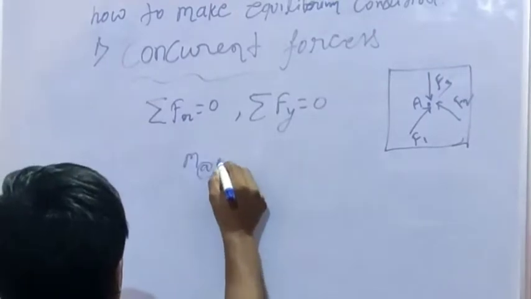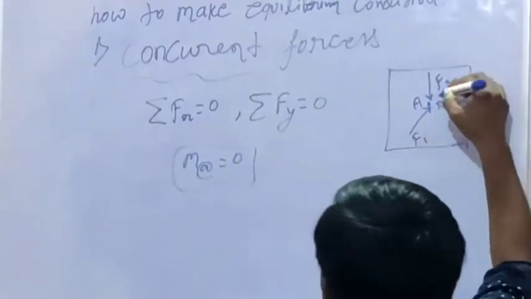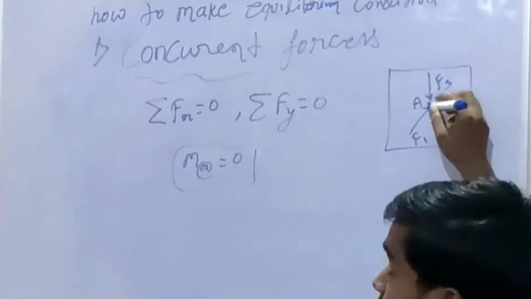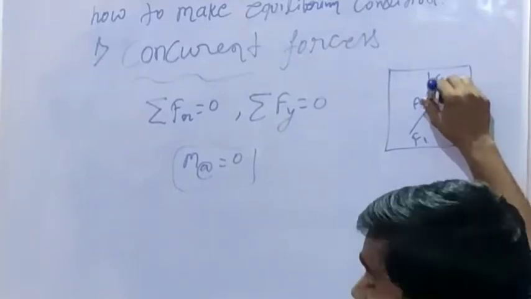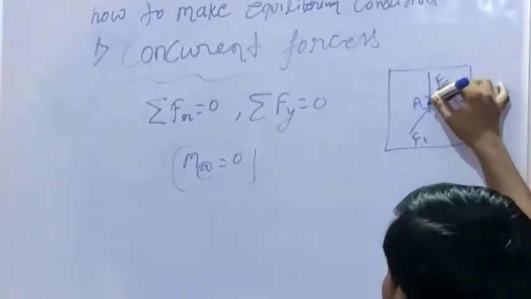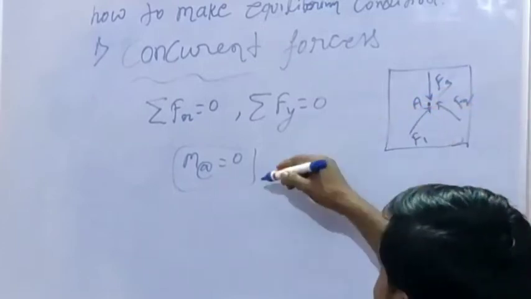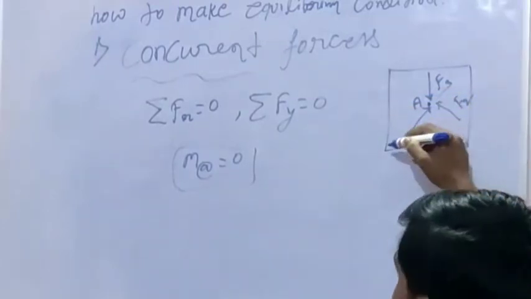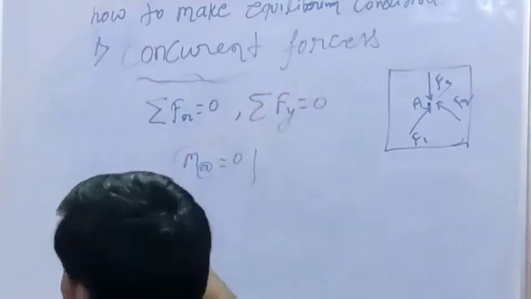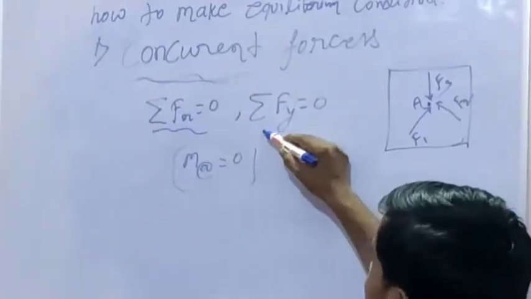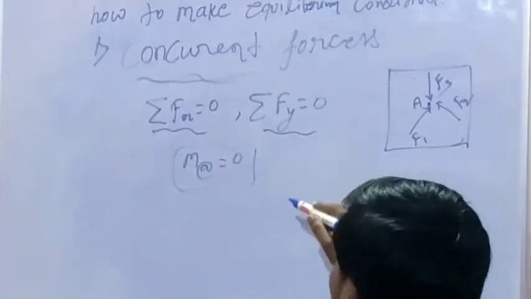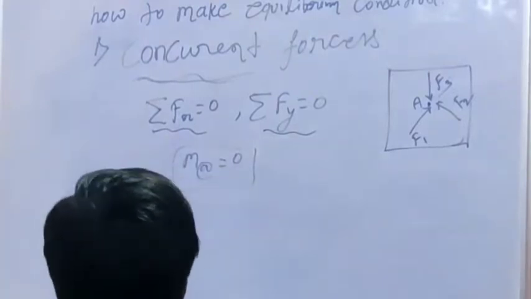Here the moment automatically becomes 0 because all the forces pass through a single point. If we calculate the moment about this axis, then the perpendicular distances from this axis to all the forces are 0. Hence the moment of all the forces of this system automatically becomes 0. So in this concurrent force system, we only apply two conditions, forces in the x direction 0 and in the y direction 0, to make equilibrium.